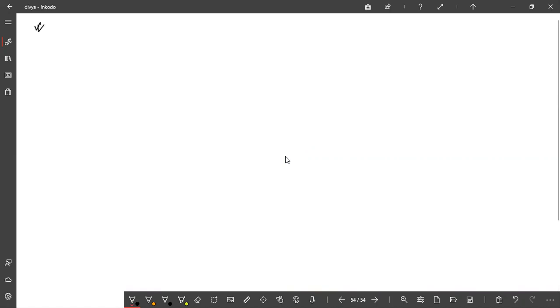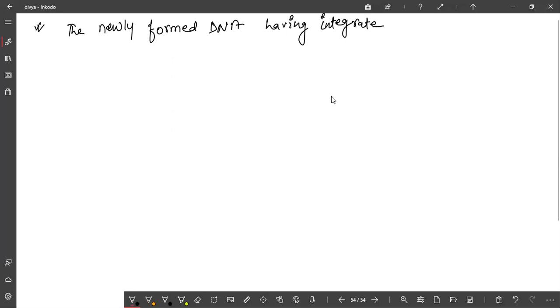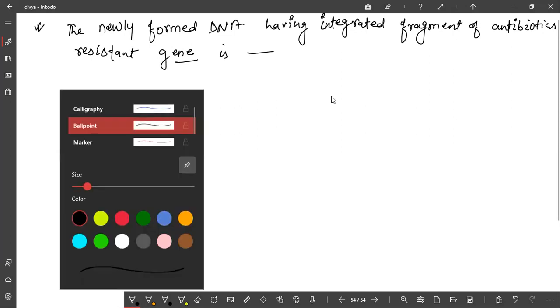And the newly formed DNA, having the integrated fragment of antibiotic resistance gene, is recombinant DNA.